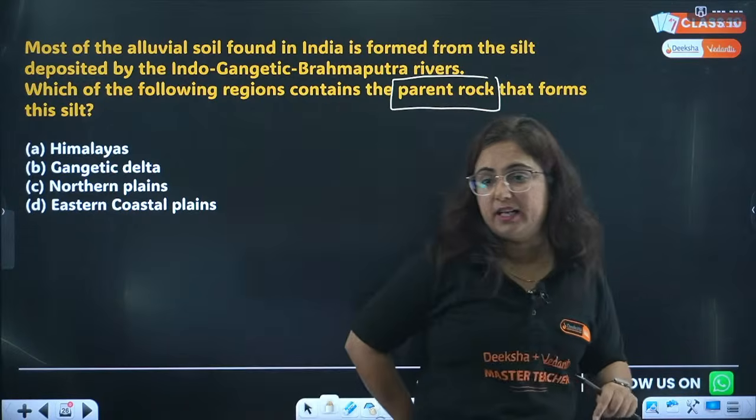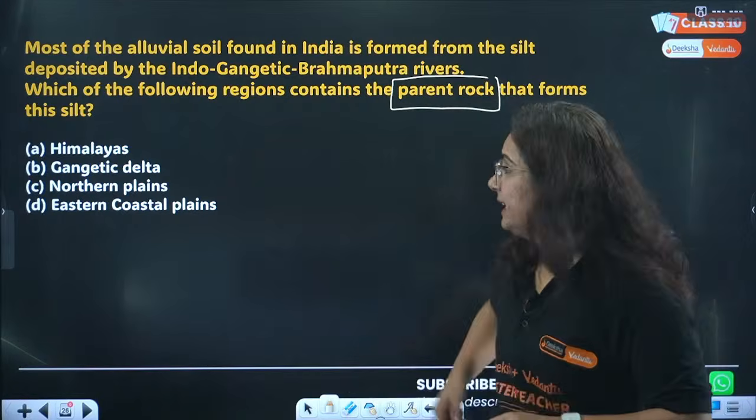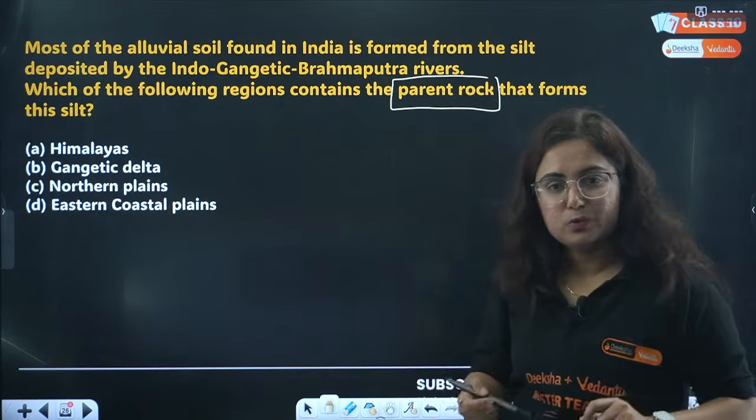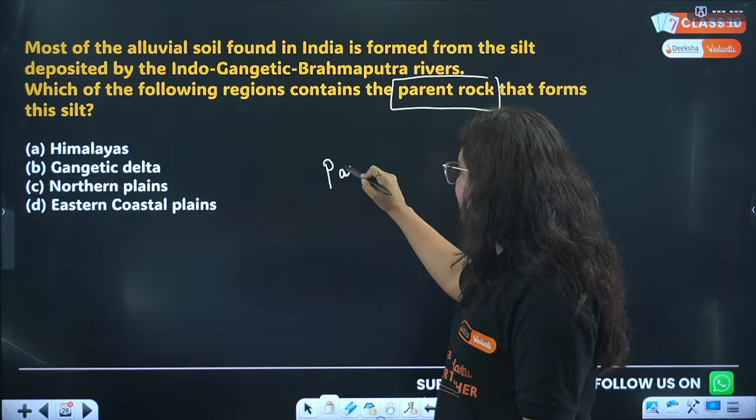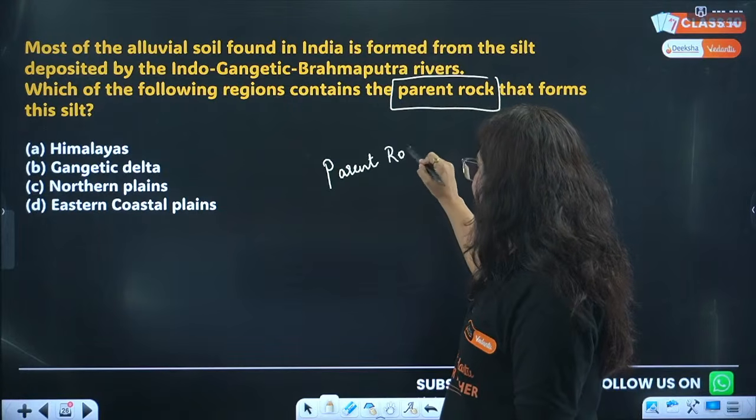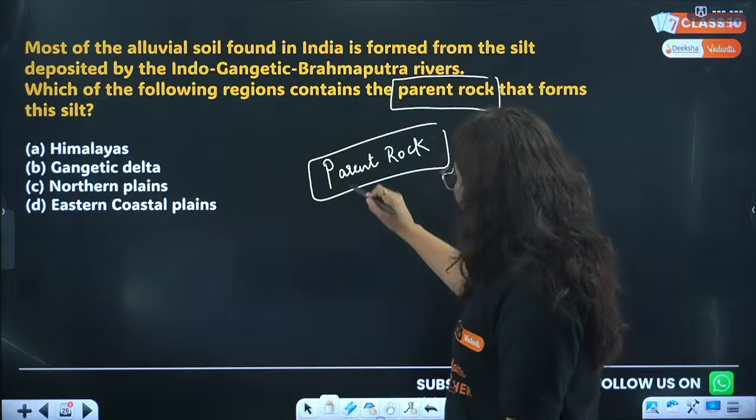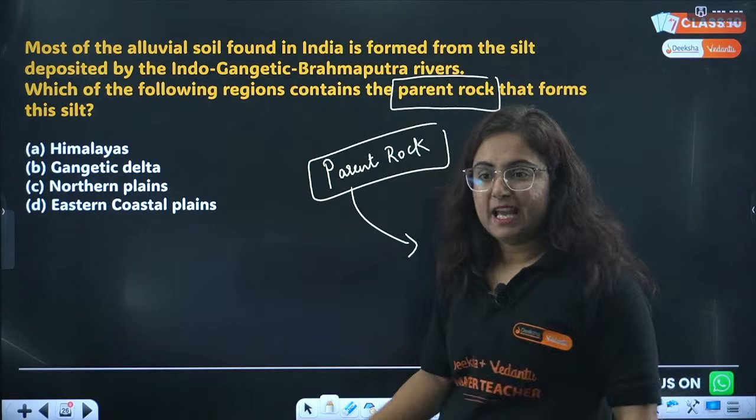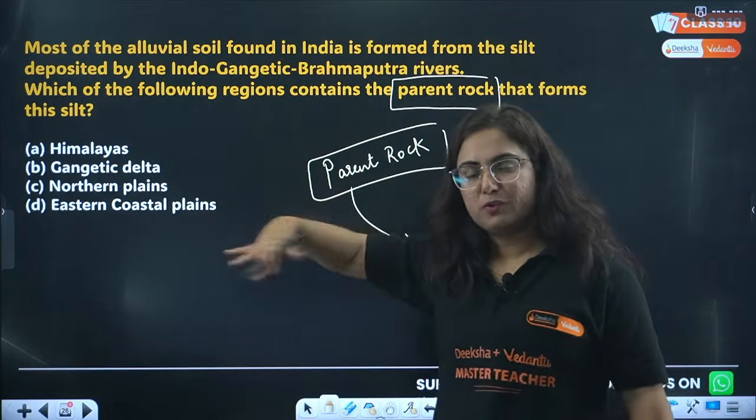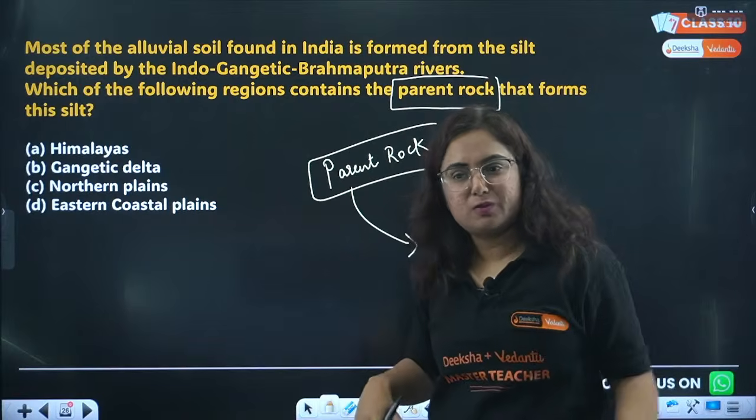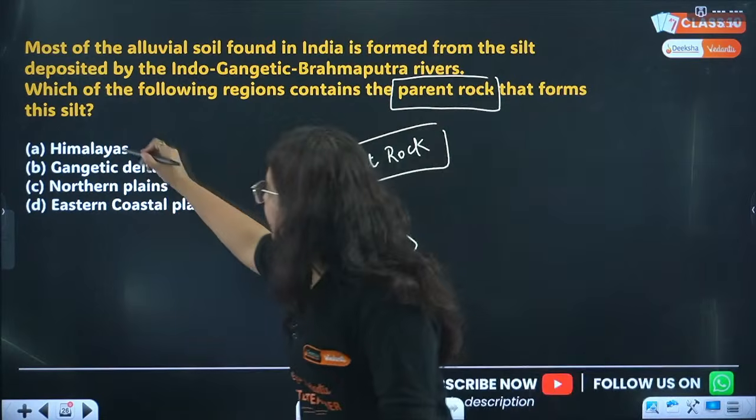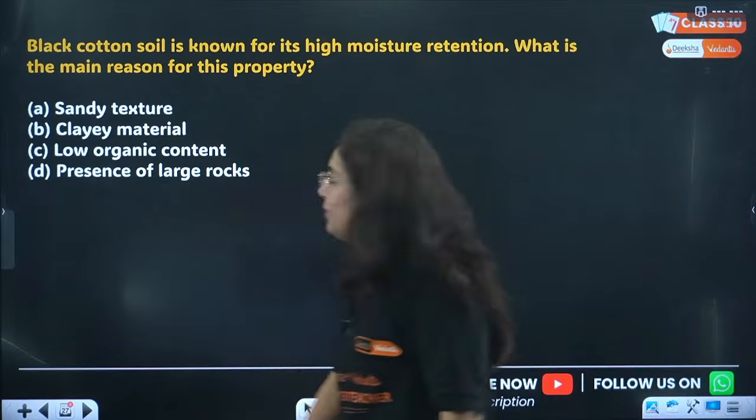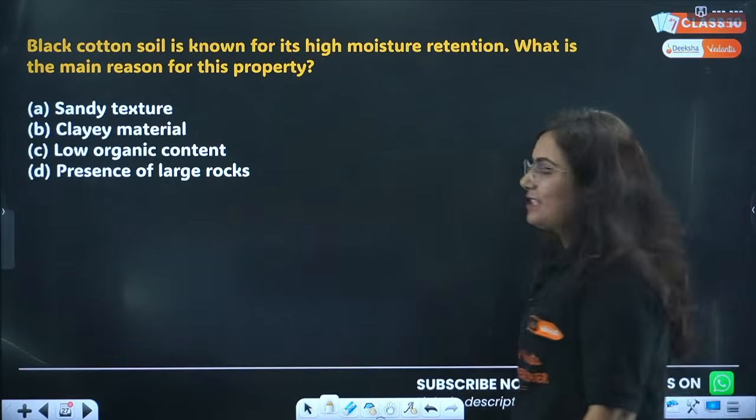Himalayas, very good. Haryana, very good. I thought you would be confused after this. Beta, parent rock is basically where the silt is coming from. Actually, this is the Himalayas, and those rivers bring the silt, and the river comes from which region? Himalaya region. So yes, this answer is pretty correct. Very good, impressed. Next question.